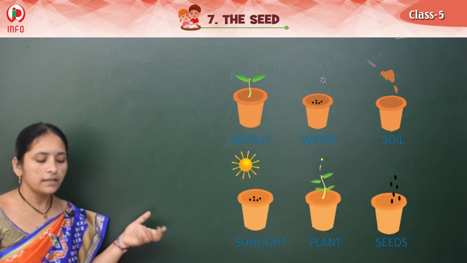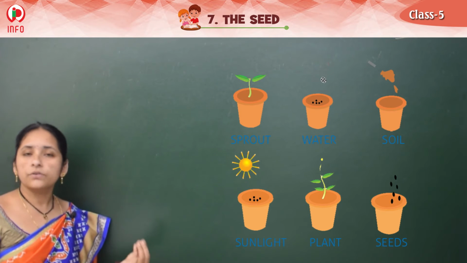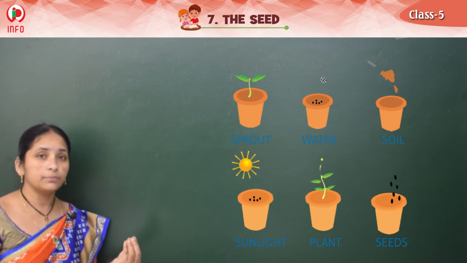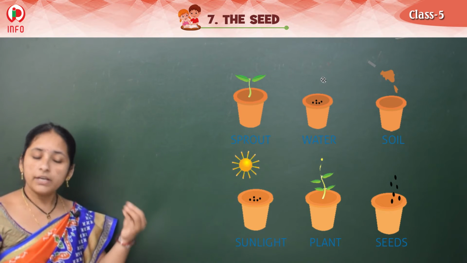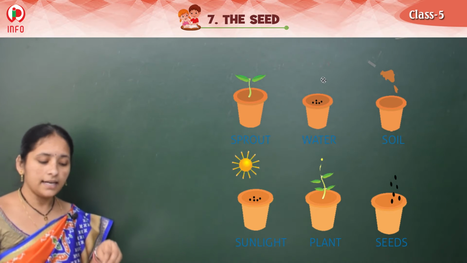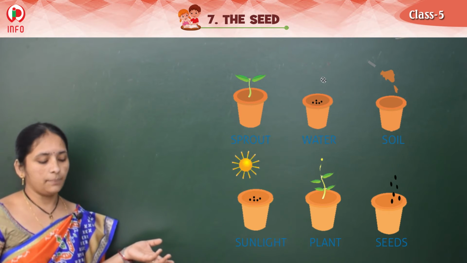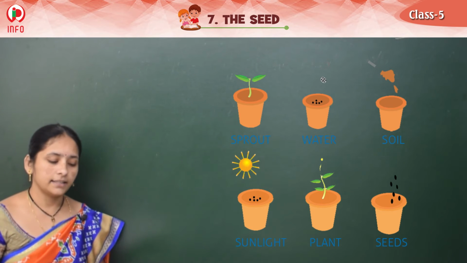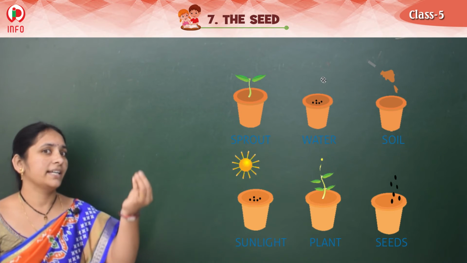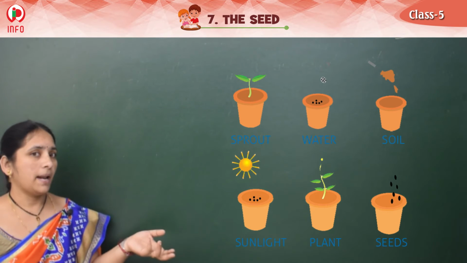Can you write this one? What did they give first? Generally, what can we do? Yes, first we should take the pot and keep the soil in it, right? And next, what can we write? Yes, we should keep the seeds in it, right? And next, after that, yes, very good, watering the plants. And the next one, yes, keep them in the sunlight. And the next one, yes, we get the sprout from it, and from that sprout we get the plants, right?